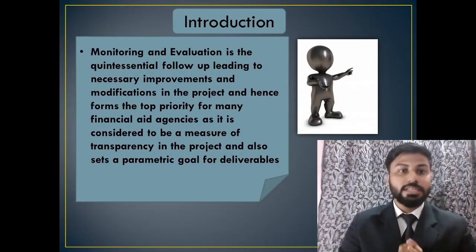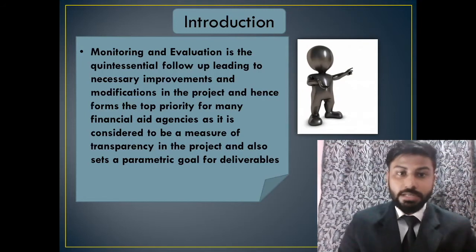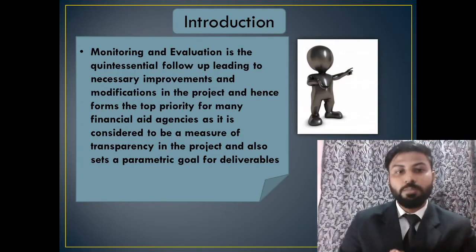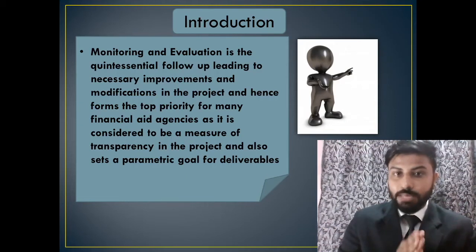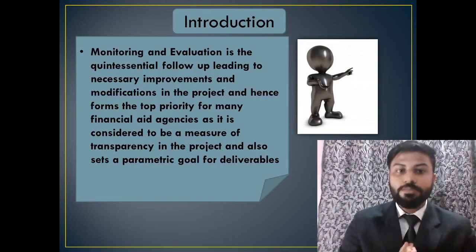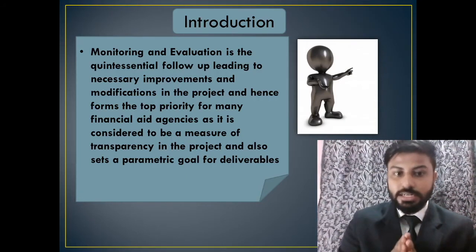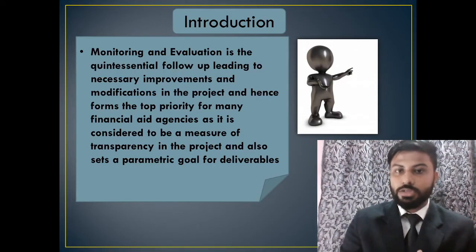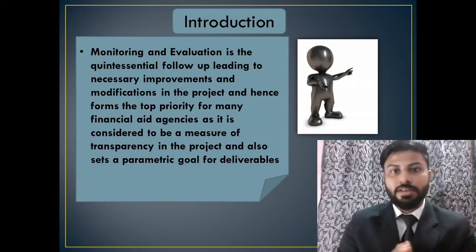As I mentioned in the slide, monitoring and evaluation is the essential follow-up leading to necessary improvements and modifications in the project, and hence forms the top priority for any financial aid agencies, as it is considered to be a measure of transparency in the project and also sets a parametric goal for deliverables.